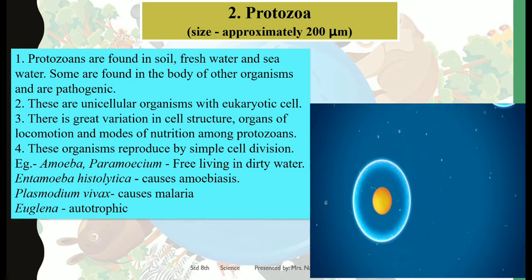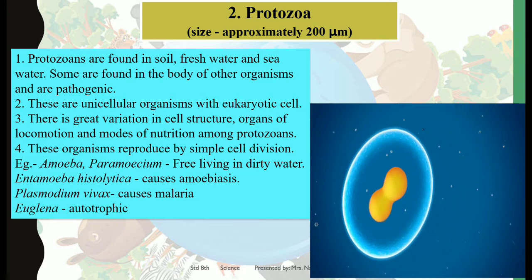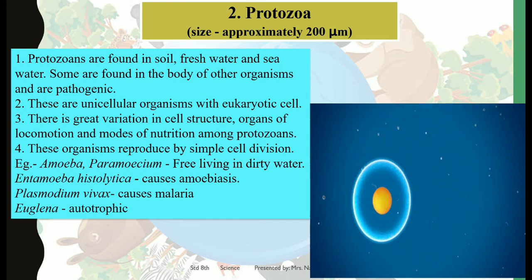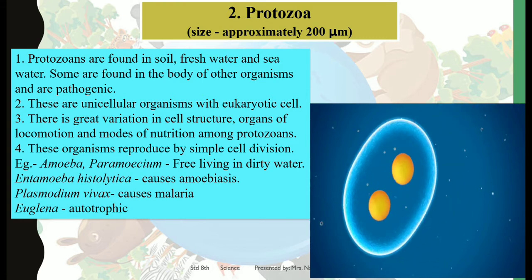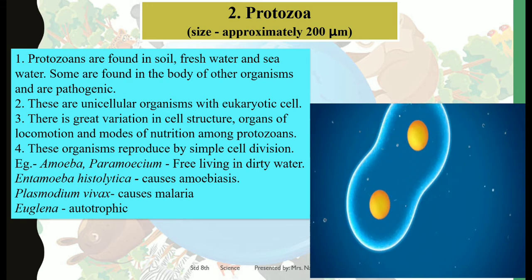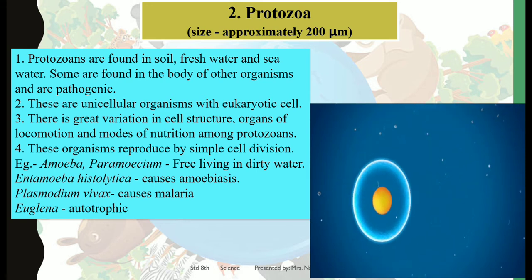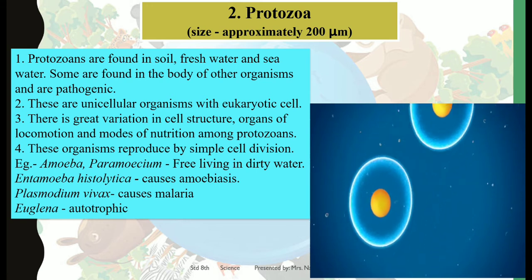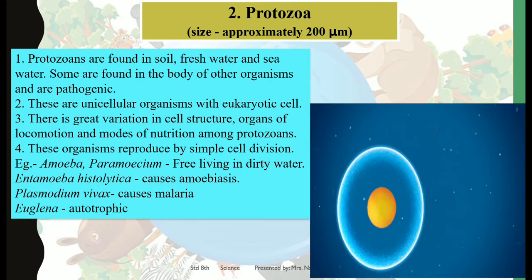Whereas Entamoeba histolytica is one more disease causing protozoa. Then you have Plasmodium vivax, which causes malaria, and then you have Euglena, which is an autotrophic microorganism.